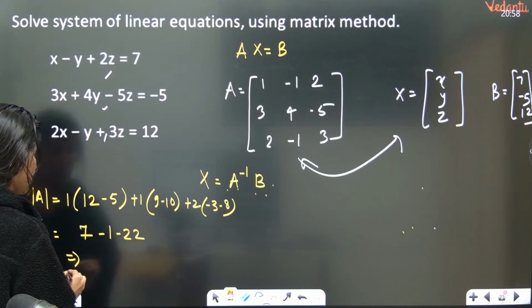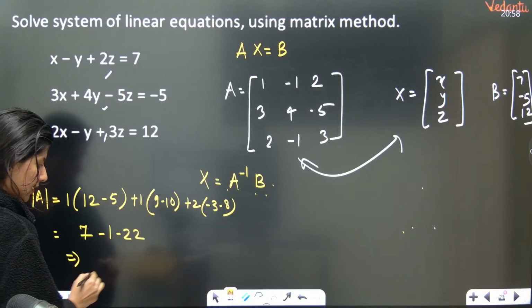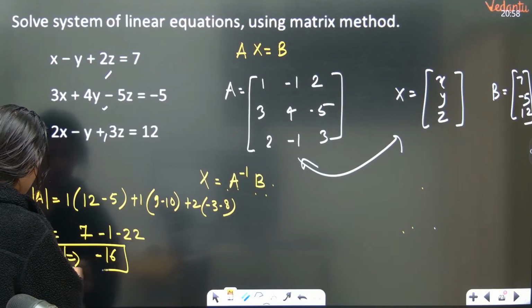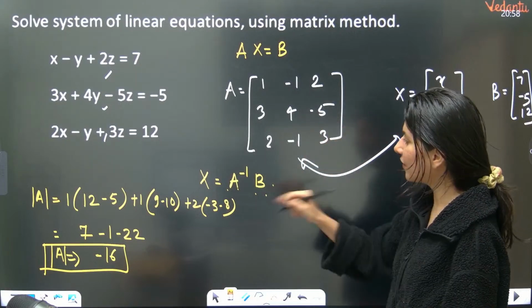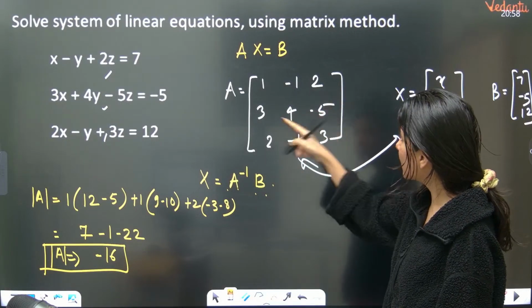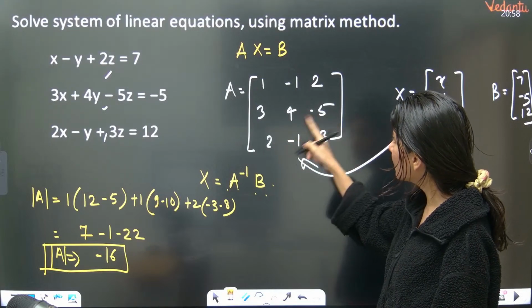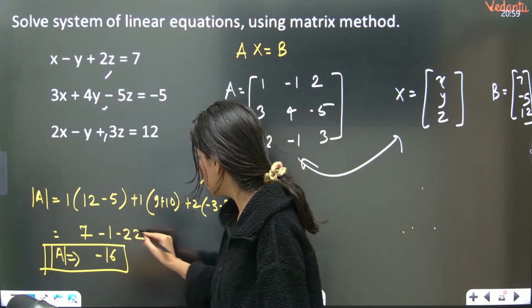So this is 6 minus 22, which is minus 16, your determinant. Then 12 minus 5, then plus 1, 3 3s are 9 plus 10, so 19.